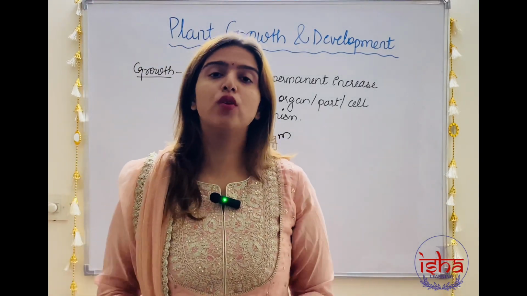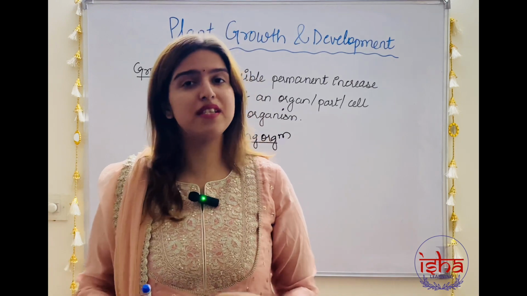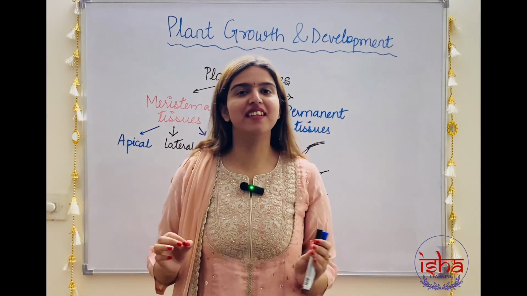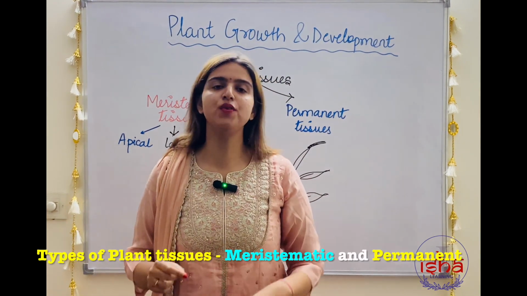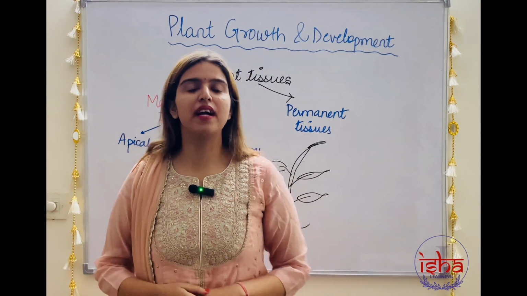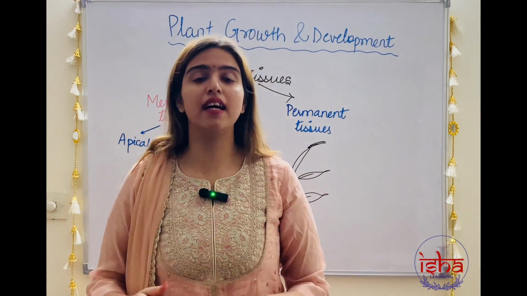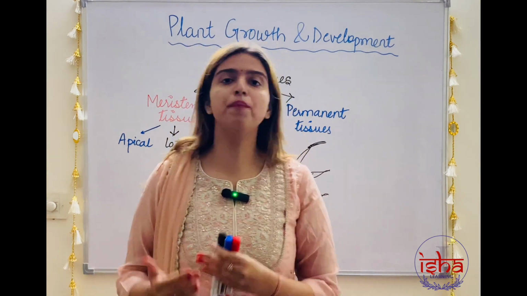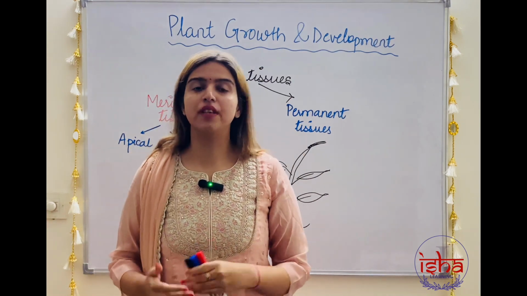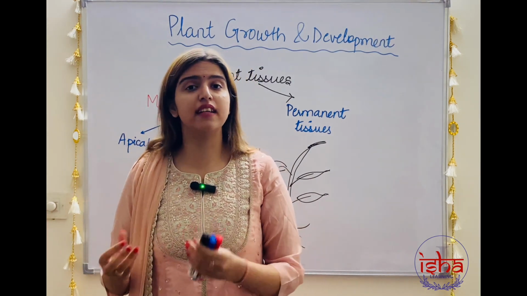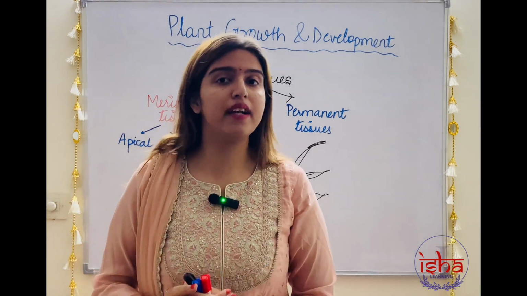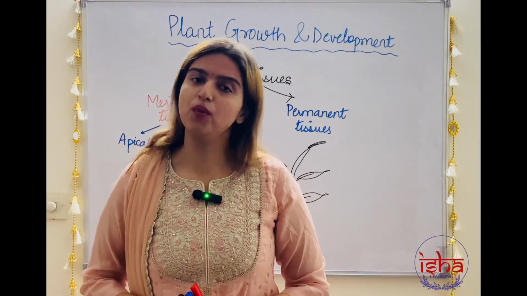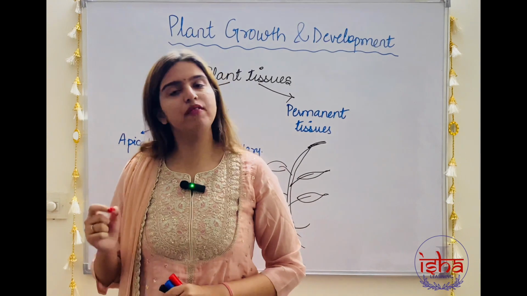Now, if we talk about growth in plants, it is due to a specific type of cells known as meristematic cells. Plant tissues are basically of two types, meristematic tissues and the permanent tissues. Meristematic tissues are those cells in the plant that are capable of dividing. So they divide and add new cells to the plant body. Permanent tissues, on the other hand, have cells that have been derived from the meristematic tissue. They have taken up a specific role and lost their ability to divide. An example would be xylem and phloem.